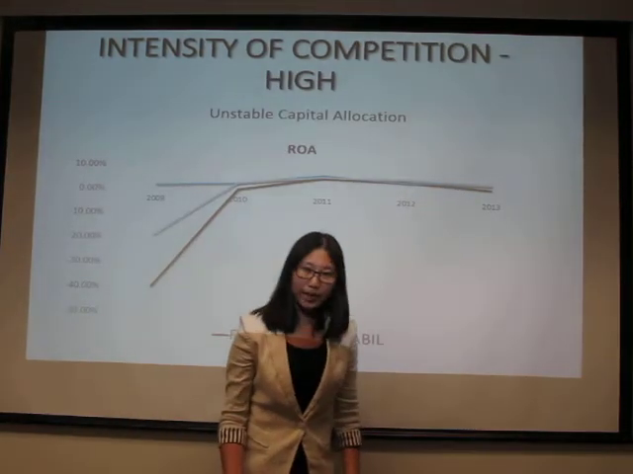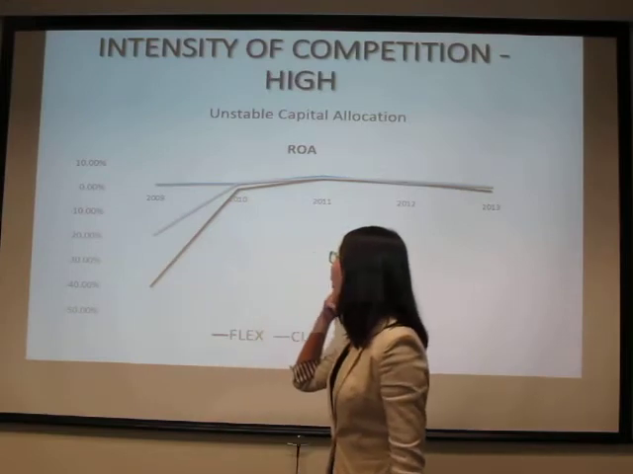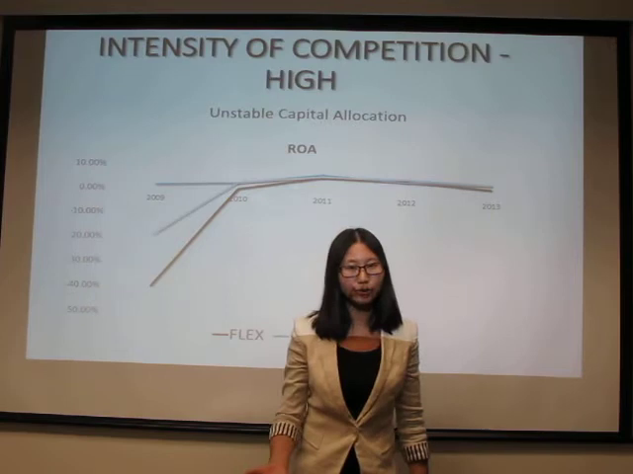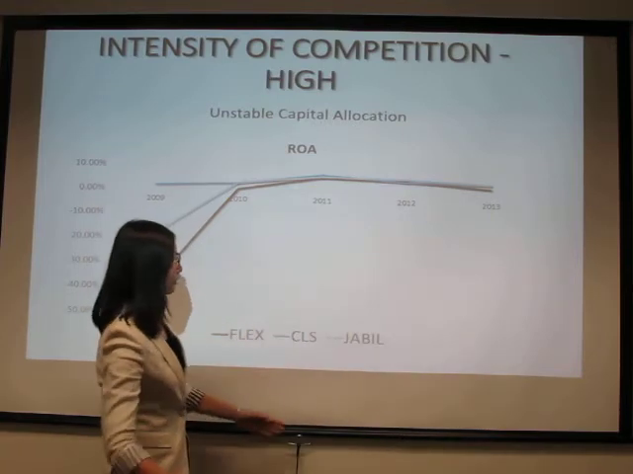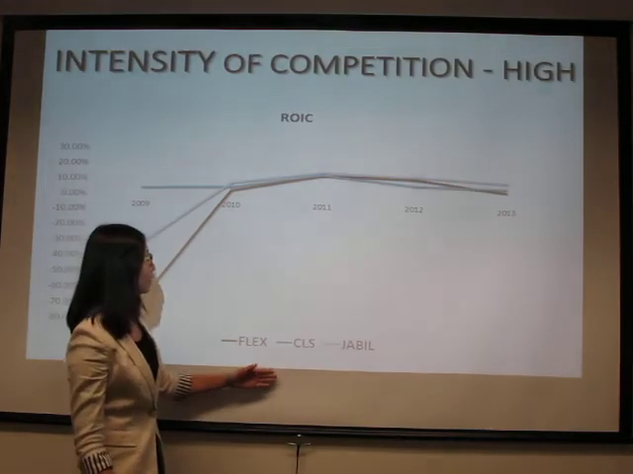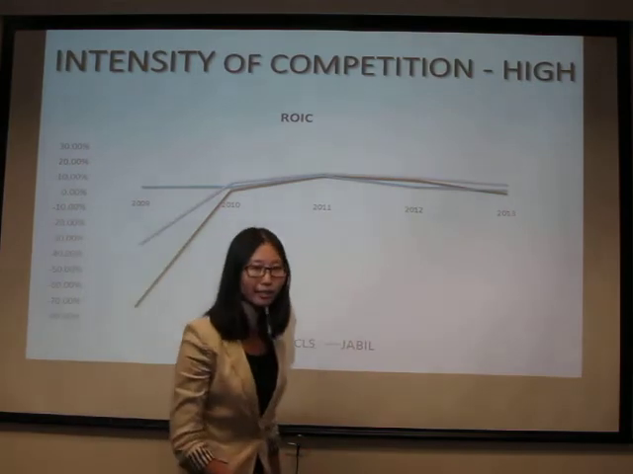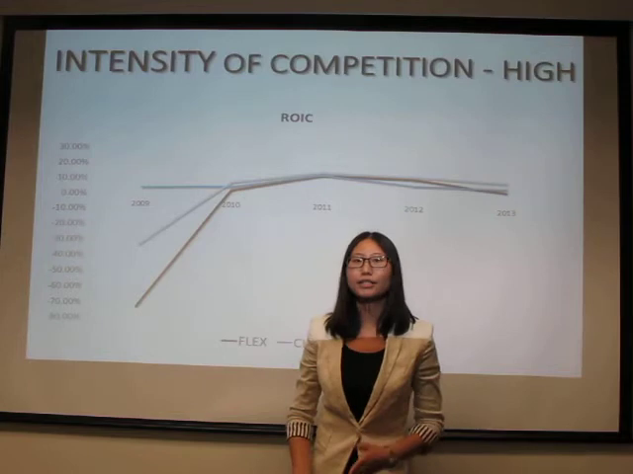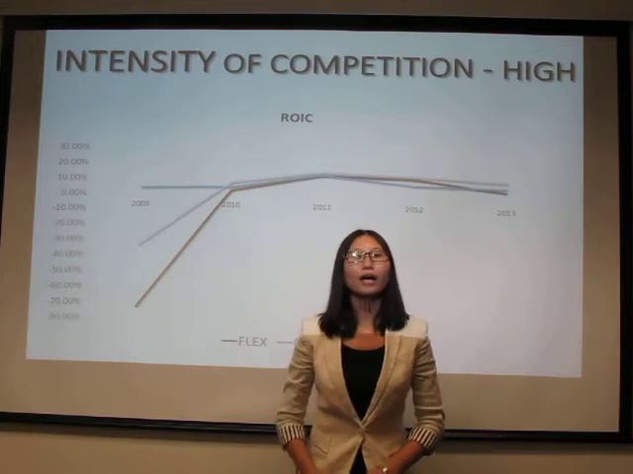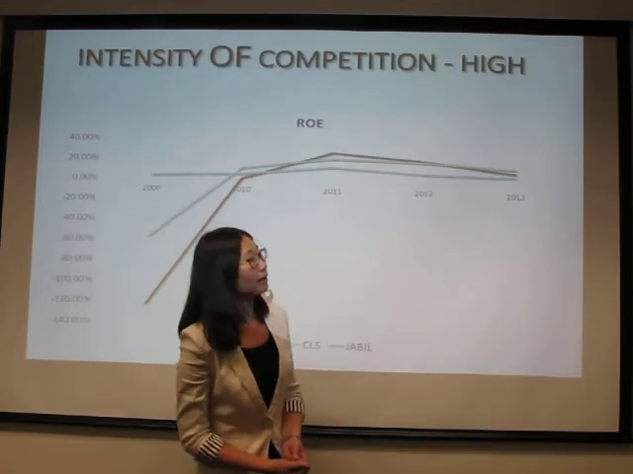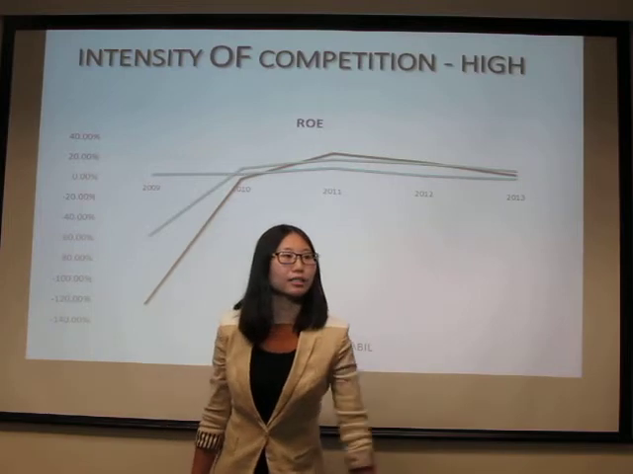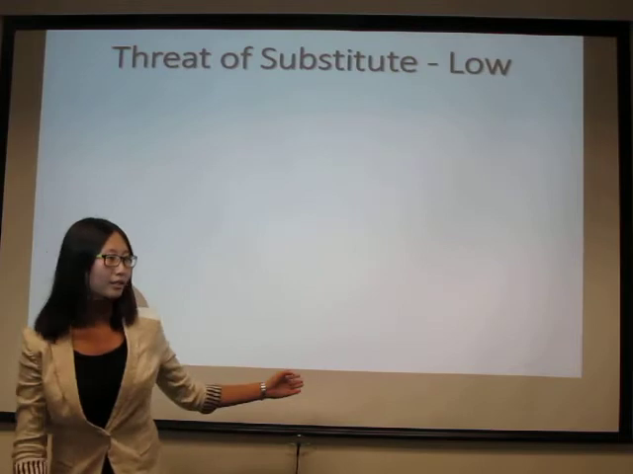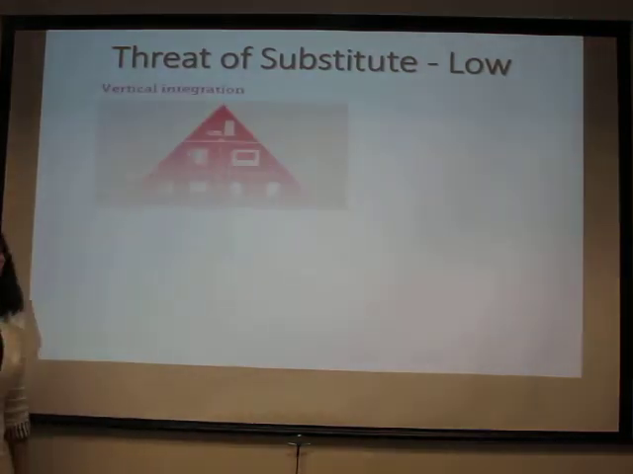We use 3 ways to measure the capital allocation, which are ROA, ROE, and ROC. And from all the graphs here, Flextronics is at the bottom, so it doesn't have a strong power to allocate capital effectively. Now please let me introduce my colleague Steve to give you the lecture on threat of substitute.